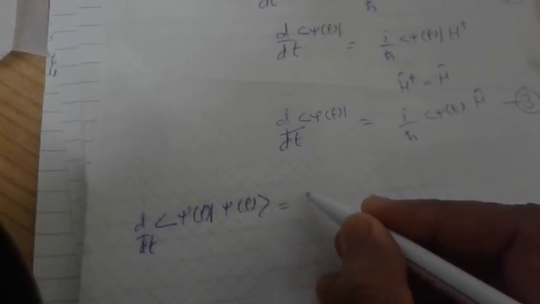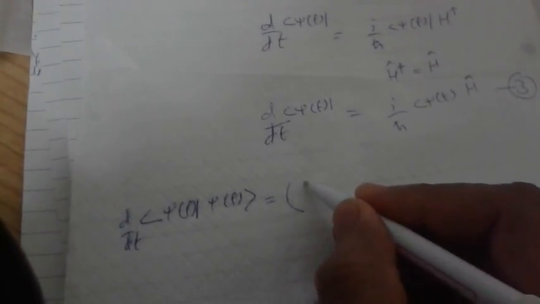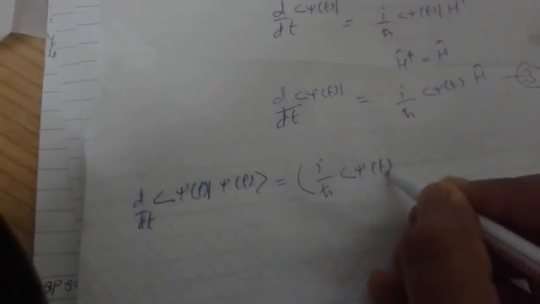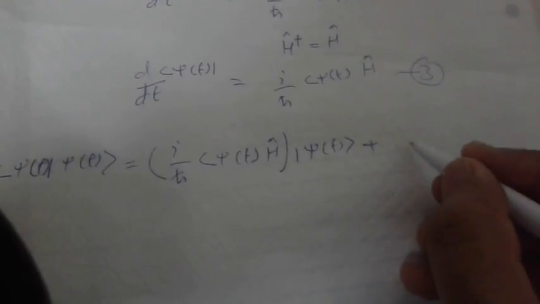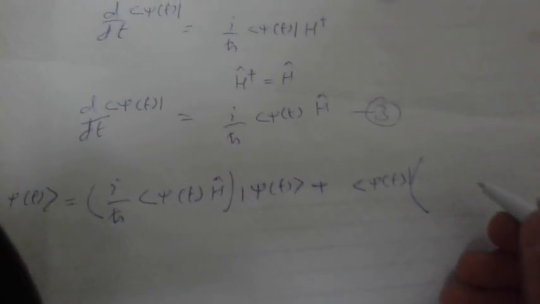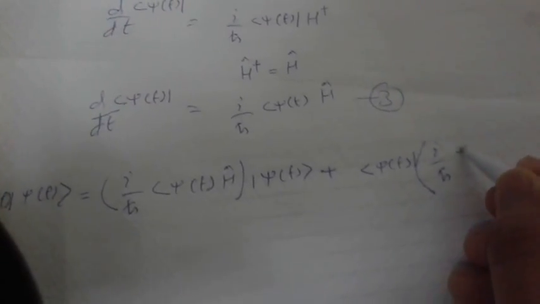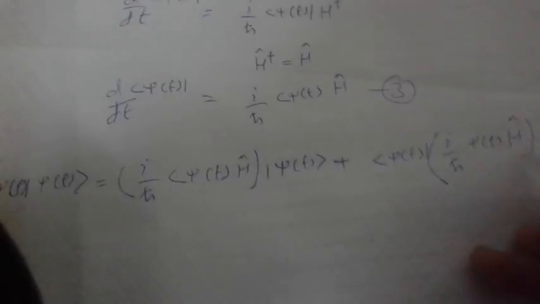We get the result i over h-bar, psi of t, Hamiltonian multiplied by the ket vector, plus the bra vector multiplied by the value i over h-bar, psi of t and H. Oh sorry, here will be a minus sign and here will be plus. It's okay.